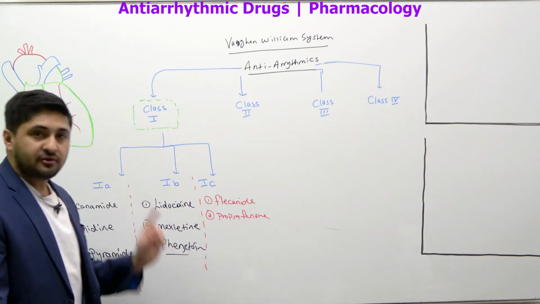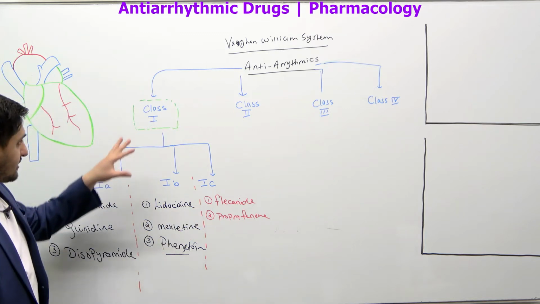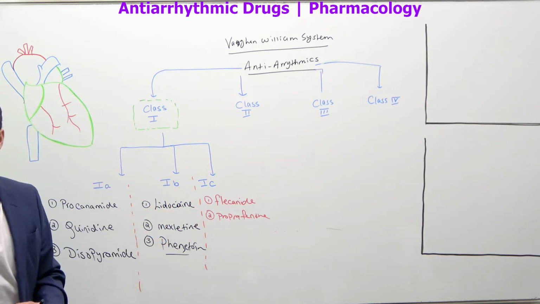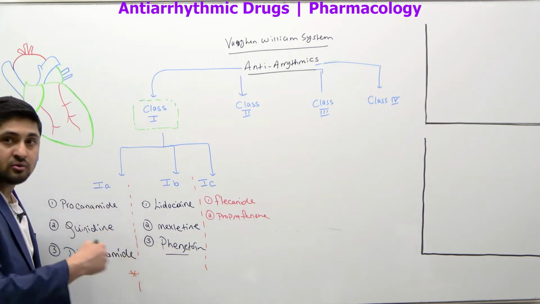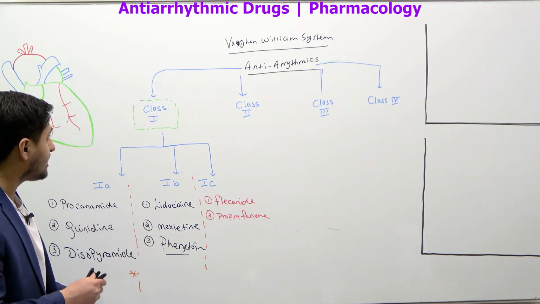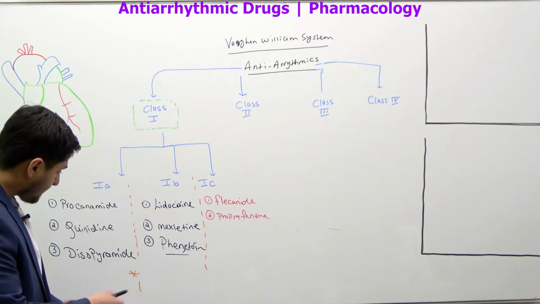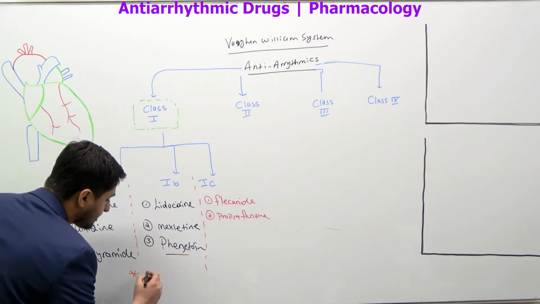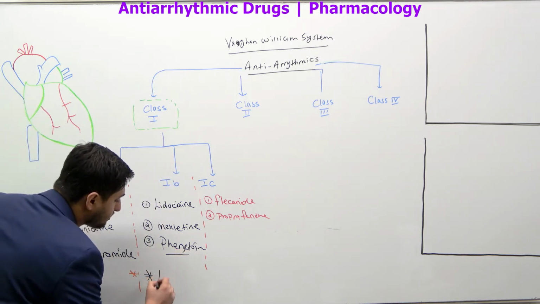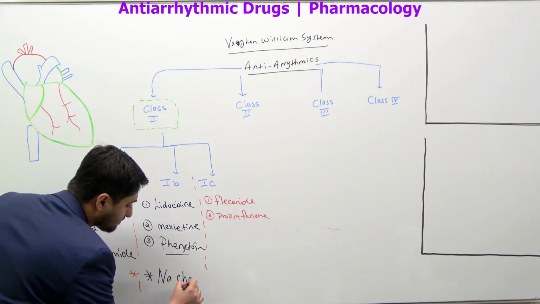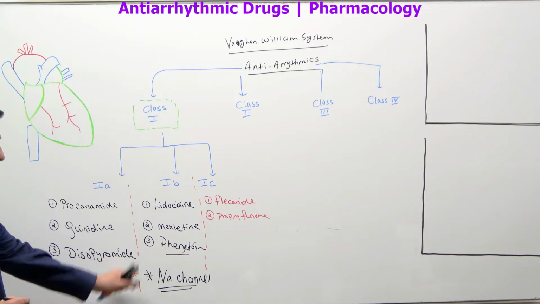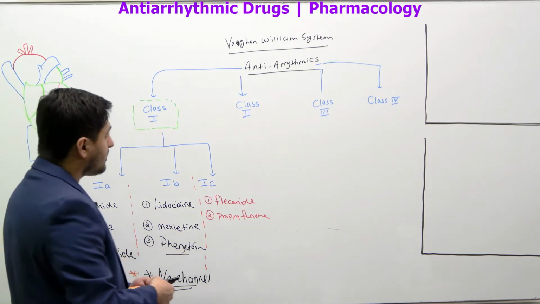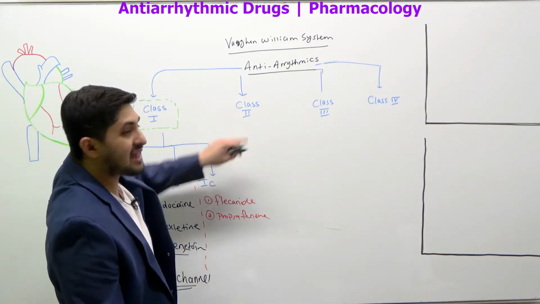Now, all the class 1 drugs have a similar function, okay? This is the main one, though they are different from one another. We'll talk about them in the next lectures. But for all these three groups, one of the actions is that they block sodium channels. All right, they block sodium channels. That's what they do. Now, when it comes to, let's just say, the class 2 drugs, right?